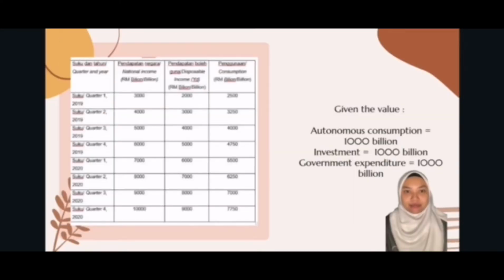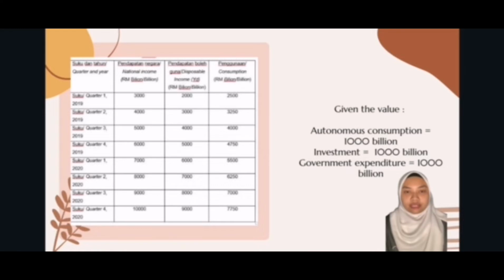This is a table that summarizes all the information from the report on national income and total consumption before the COVID-19 pandemic outbreak in 2019 and during the COVID-19 pandemic outbreak in 2020 for Malaysia. The first column is about quarter and year. It states here from quarter 1 2019 till quarter 4 2020. Our second column is national income. The third column is disposable income, YD, and the last column is consumption.